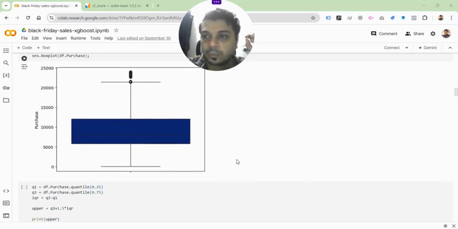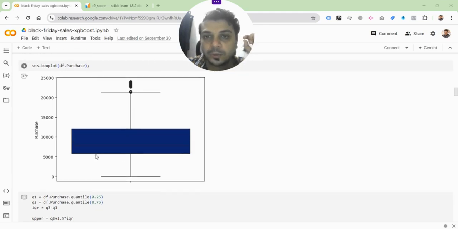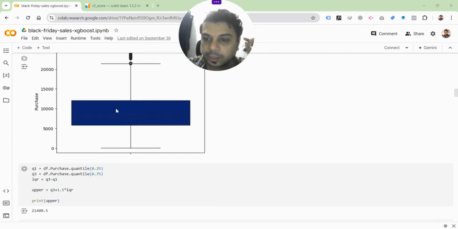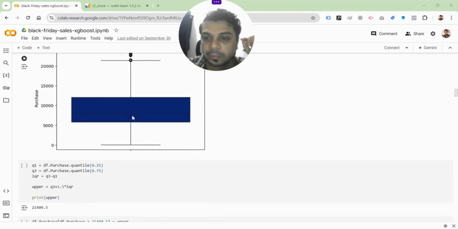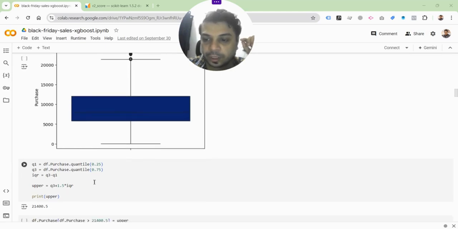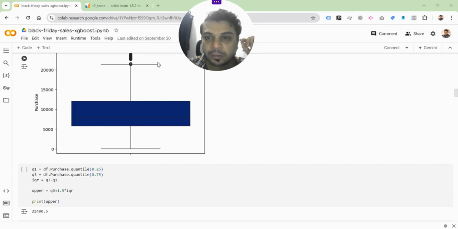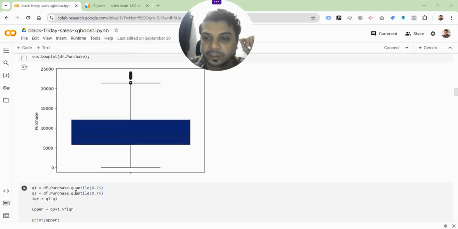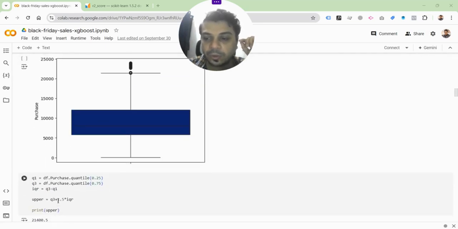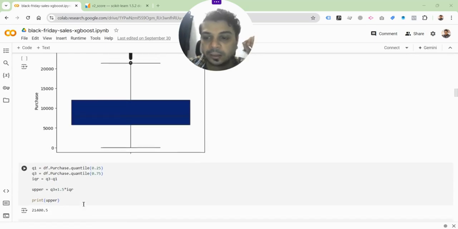So this is basically called a box plot, right? The box plot is giving us a distribution of the purchase values, and as you can see, this line that goes in the middle is called the median, and you have the interquartile range that actually lies here. Okay, and you will also have the upper value, using the interquartile range, and the lower limit of this box plot, which are given by these two lines. So the upper one is given by this. As you can see, nothing's below this lower line, and that's why the lower one has not been calculated. So it's all logical why it's been done in this way.